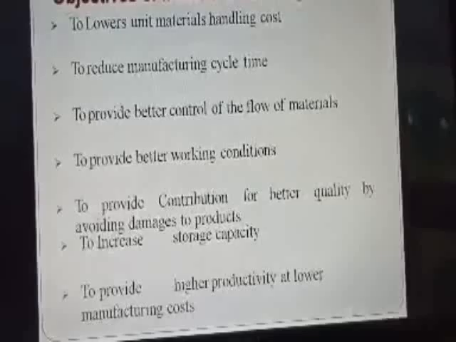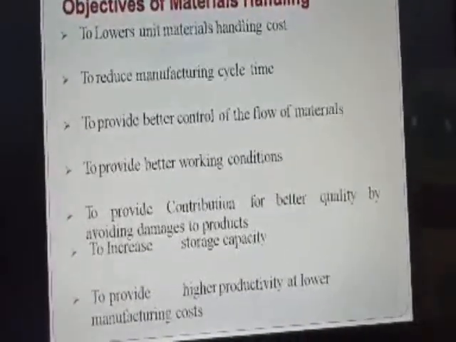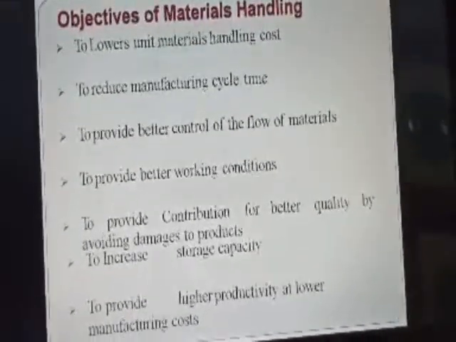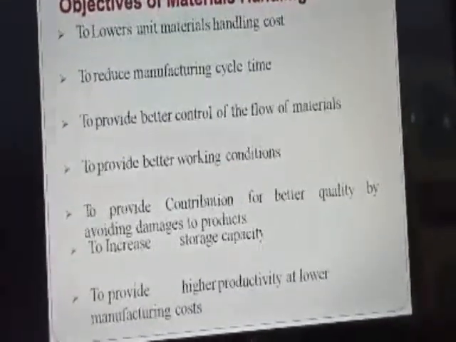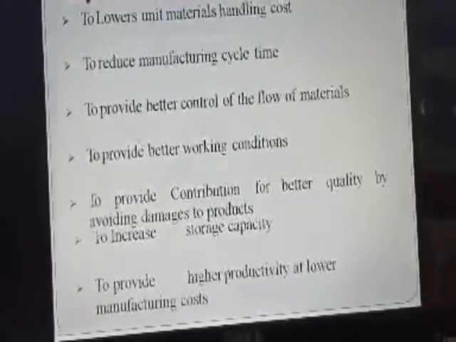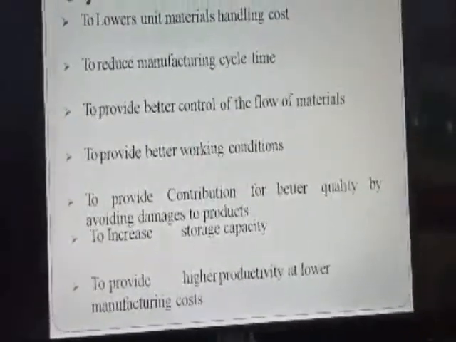If we handle such materials per unit, that is, if we move 1 unit and again 1 unit and again 1 unit, what happens? The cost will be increased. So material handling is meant to reduce the cost of handling per unit.